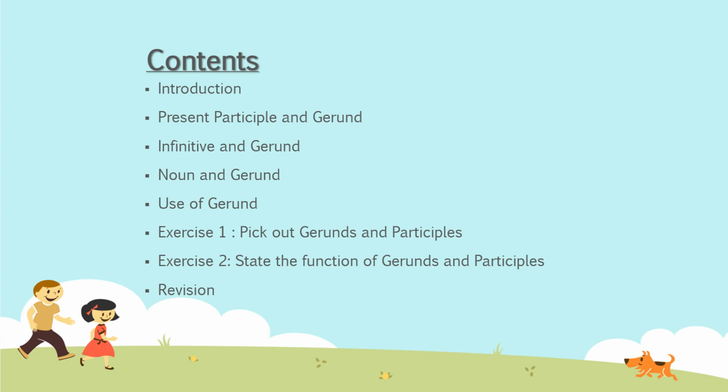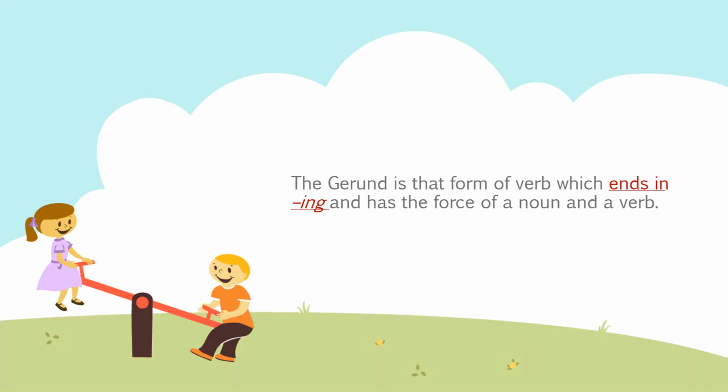So let's start. What is gerund, first with the help of definition. The gerund is that form of verb which ends in ing and has the force of a noun and a verb. Now here you understand it is a form of verb, and there are many forms of verbs, no? So it is one of them and it ends with the suffix ing, means at the end of any gerund you will get an ing tail.